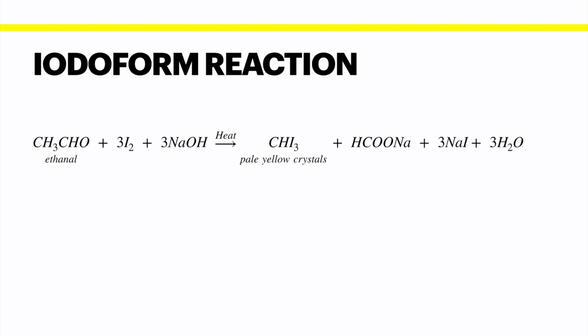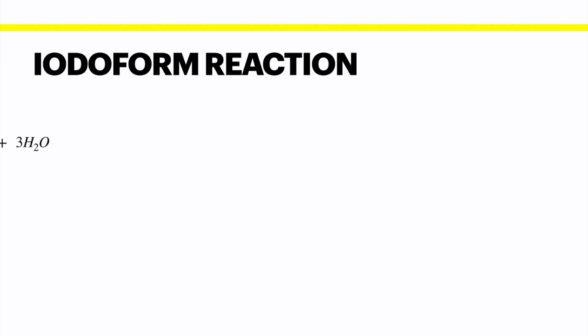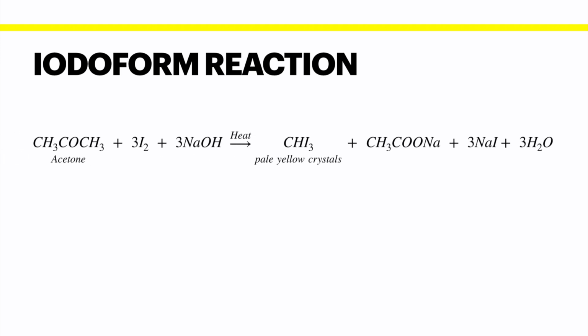Okay, we can have another good example. This is acetone. Actually, iodoform reaction is best shown for all methyl ketones.